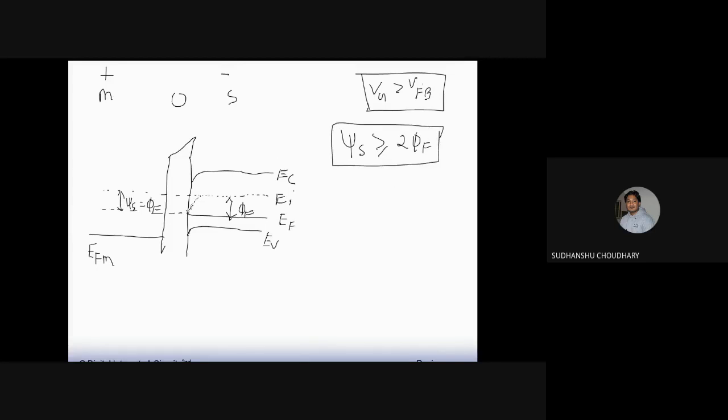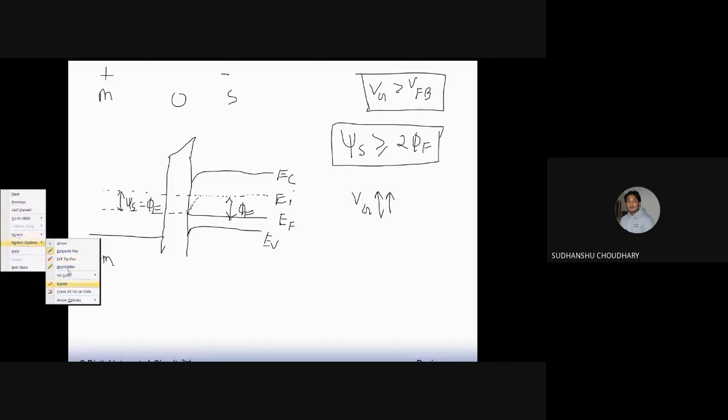So one has to again raise Vg, okay? So Vg is now, let's say, further increased. Okay, so when Vg is further increased, what happens to the energy bands? So these energy bands, they further bend down.